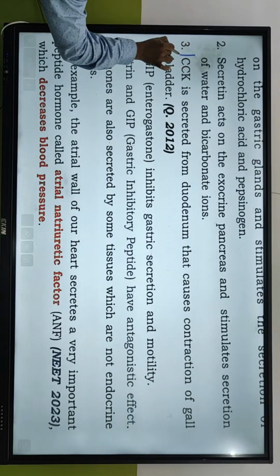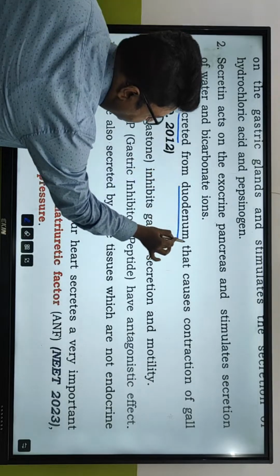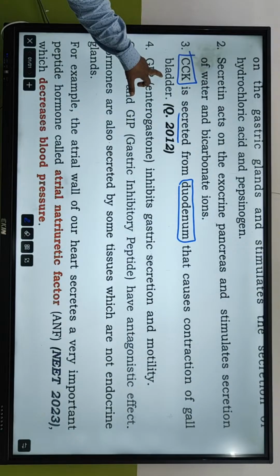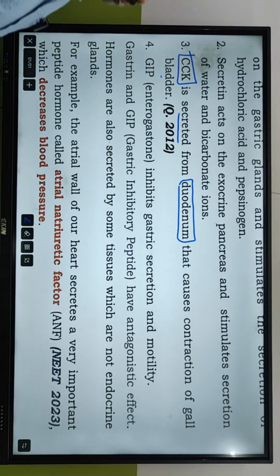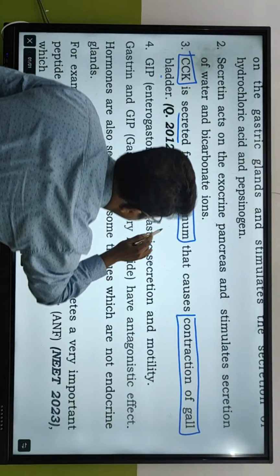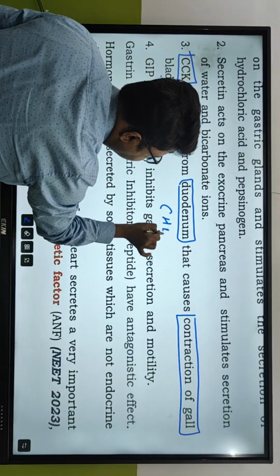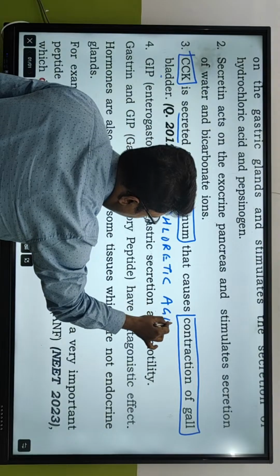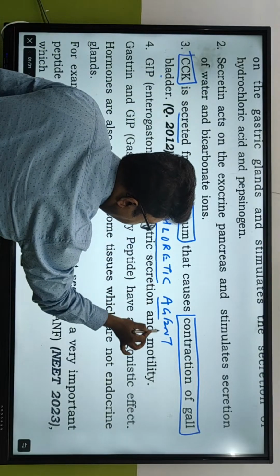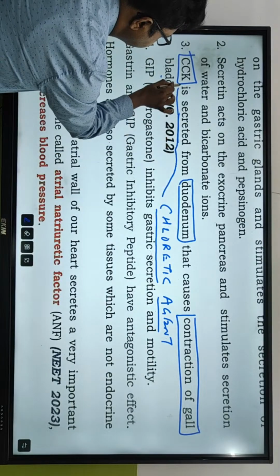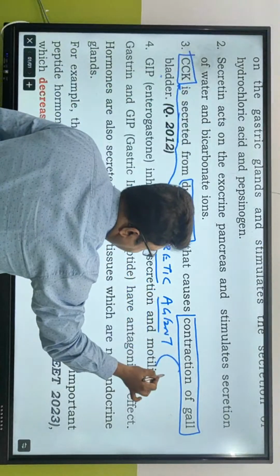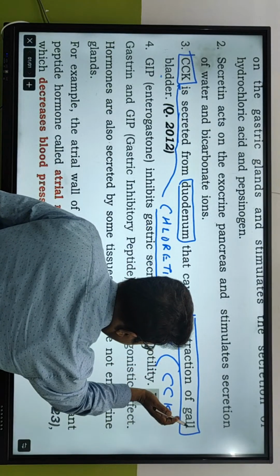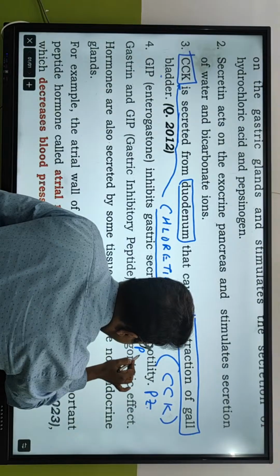CCK, that is cholecystokinin, is secreted from the duodenum and causes contraction of the gallbladder. And mind you, those agents which help in the contraction of gallbladder, we call those agents cholagogic agents. Cholagogic agents is important. One example of a cholagogic agent is CCK and PZ. CCK, cholecystokinin, and PZ is pancreozymin.